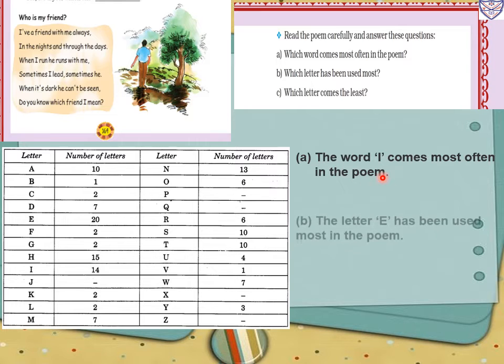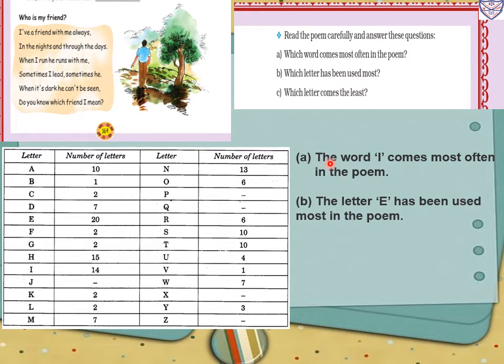Then number 2, which letter has been used most? So that is the letter E has been used most in the poem. So E how many times? That is 20 times.